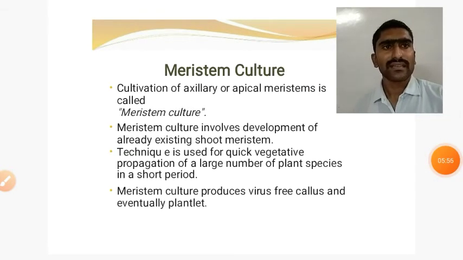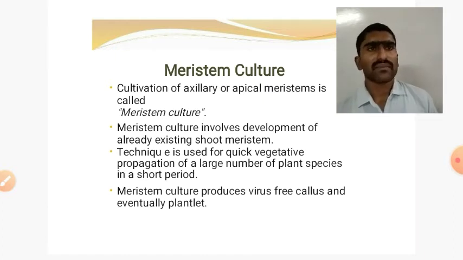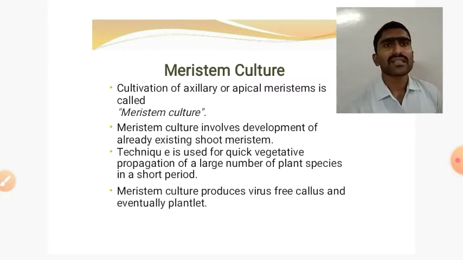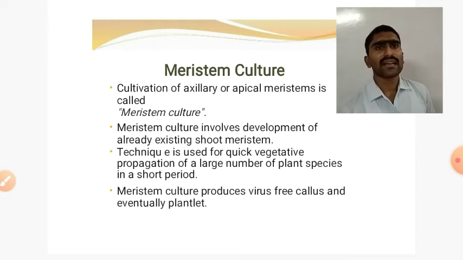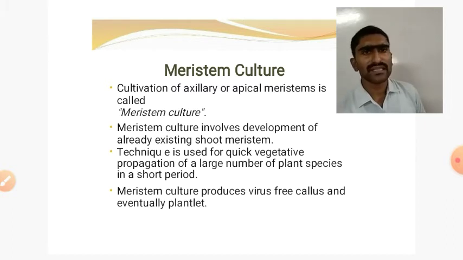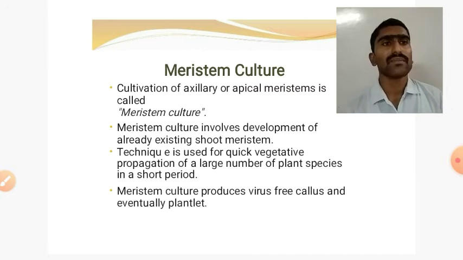Another technique of tissue culture is the meristem culture, which is most widely used for making virus free, bacteria free or contamination free plantlets. The cultivation of auxiliary or apical meristem is called meristem culture. Meristem culture involves the development of already existing shoot meristem. This technique is used for quick vegetative propagation of a large number of plant species in a short period. Meristem culture produces virus-free callus and eventually plantlets.